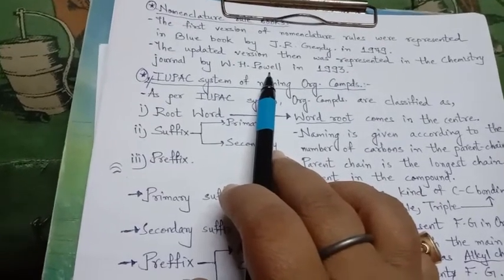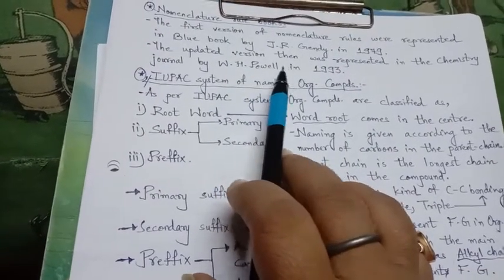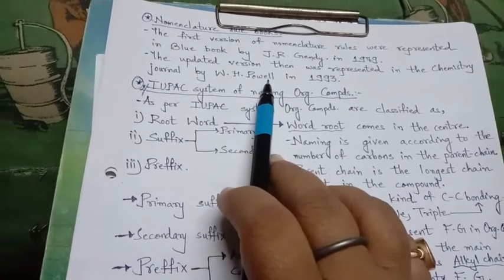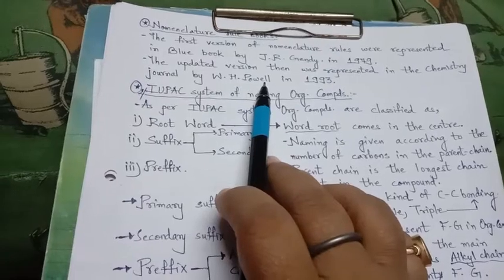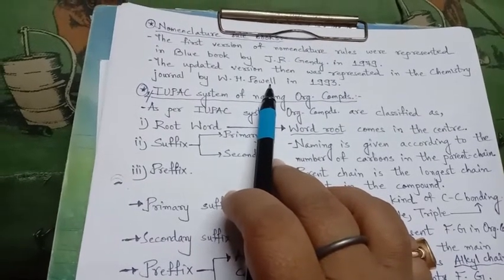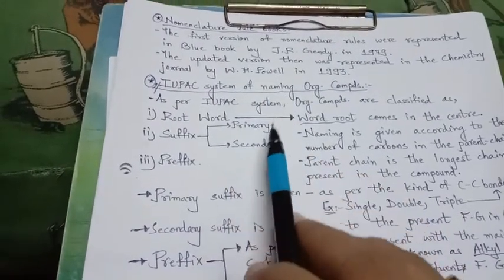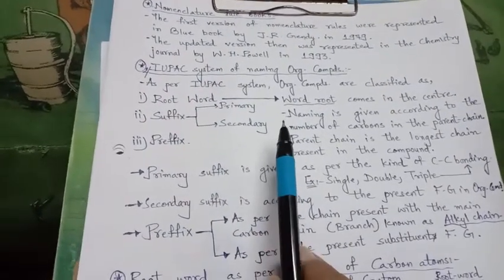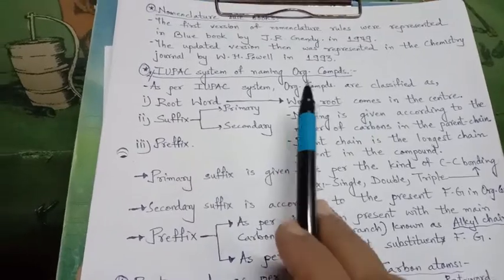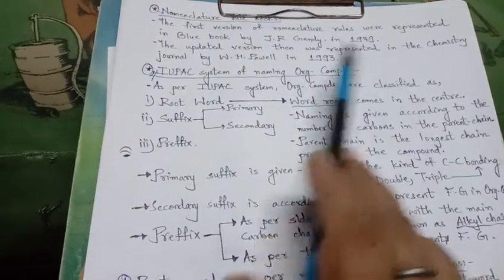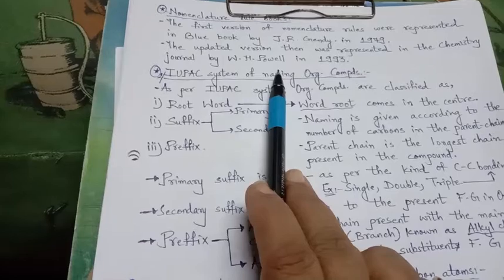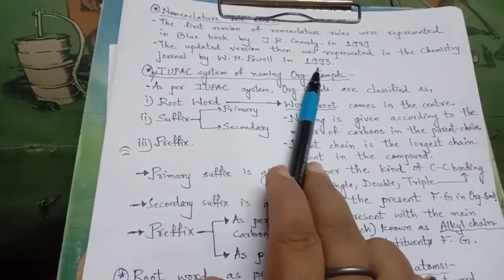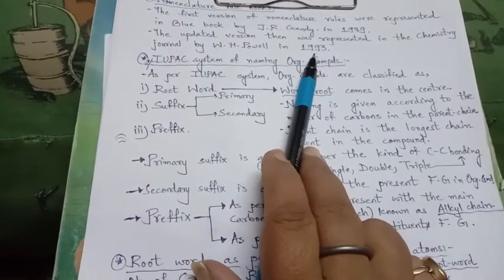So in this chemistry journal, updated in 1993 by W.H. Powell, the rules of nomenclature for organic compounds are given, and whatever rules we will discuss here in 11th standard are based on the chemistry journal by W.H. Powell in 1993.